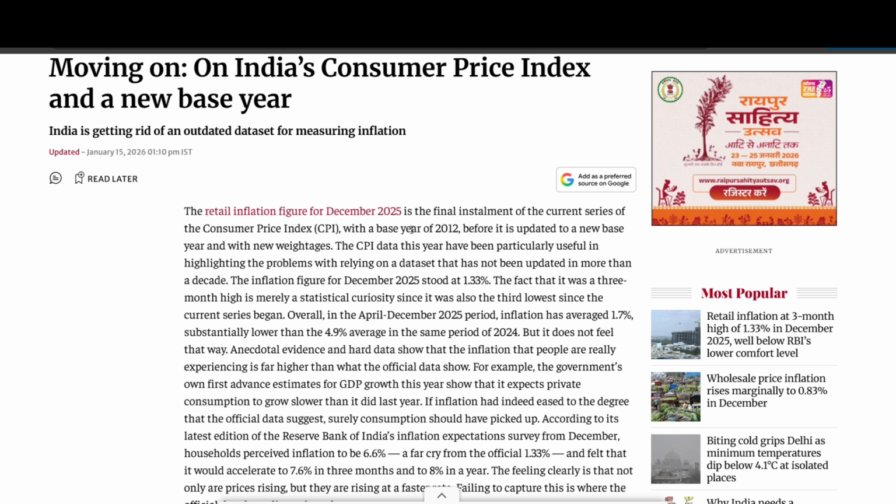But now all these things need to change, because the priorities of the people of India regarding services and products have changed. Earlier people spent heavily on food and many other things, but right now the situation has changed. Now people are spending more money on the healthcare system, education, and many other services. So there is a shift, and that's why it needs to be taken into consideration right now.